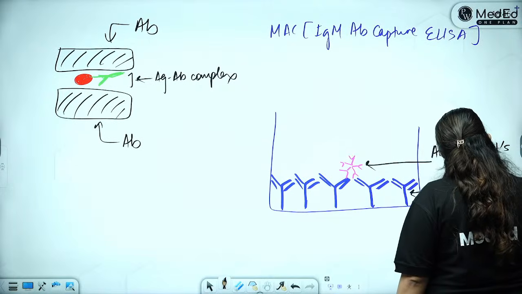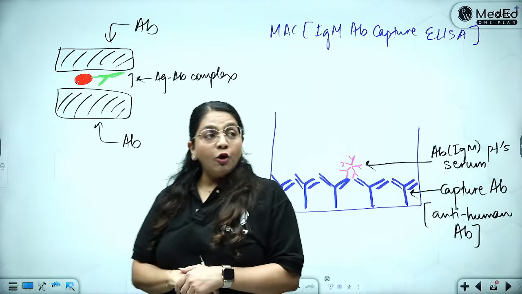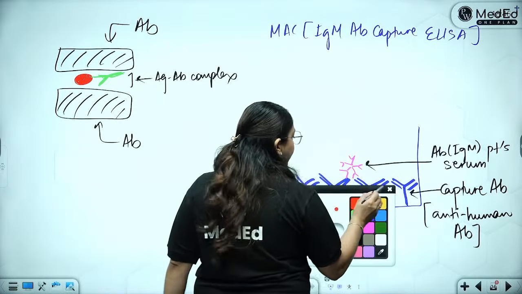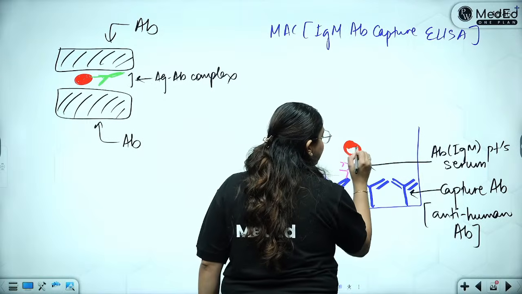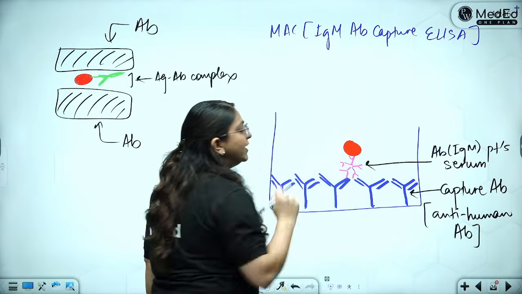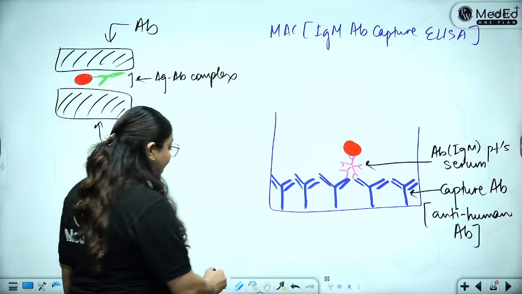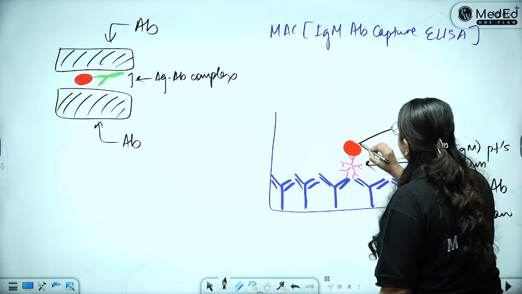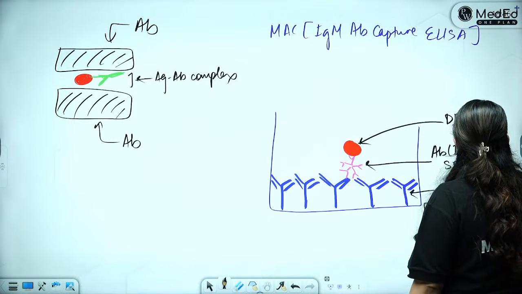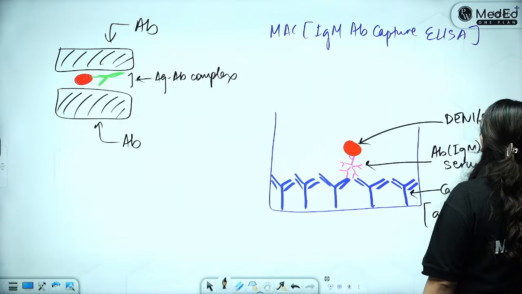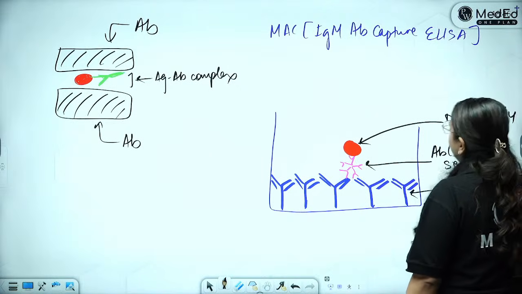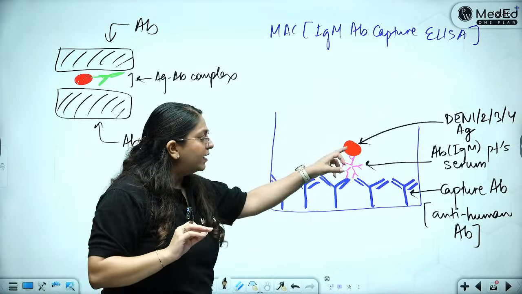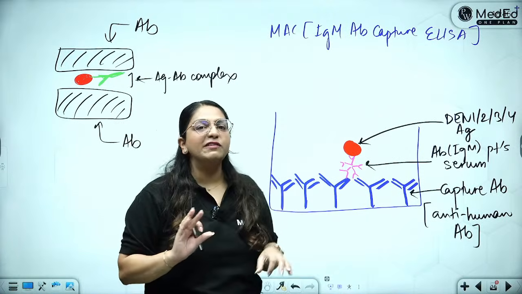Now from my lab, I will add an antigen, which is dengue specific antigen, which will go and bind to this antibody. I can make it specific. This is Den 1, 2, 3 or 4, any serotype particular antigen I can put, and only that antigen will bind against which these antibodies have been formed in the patient.